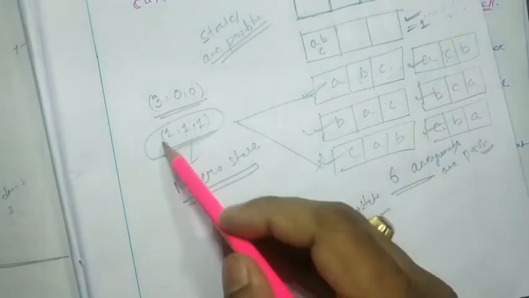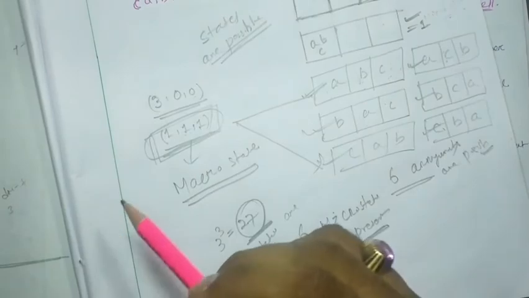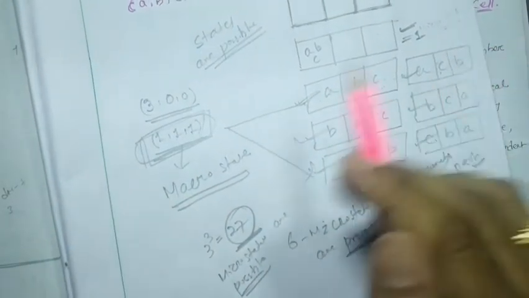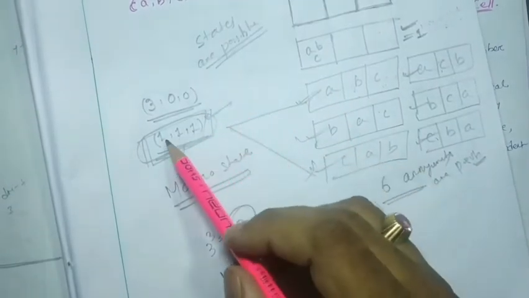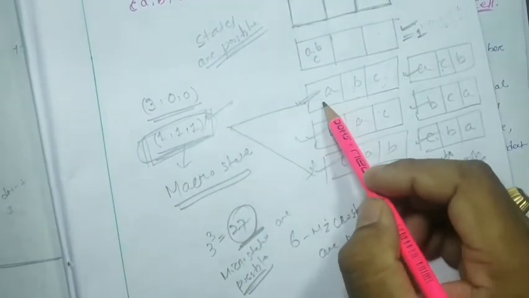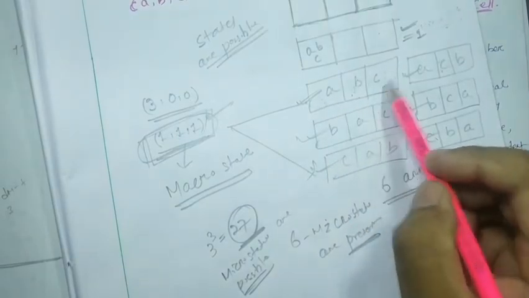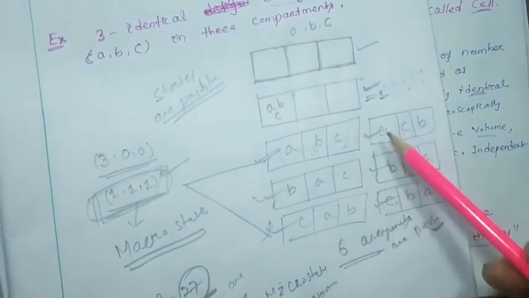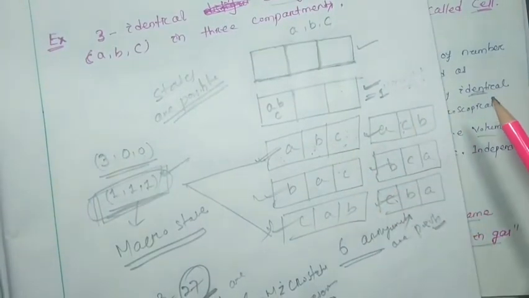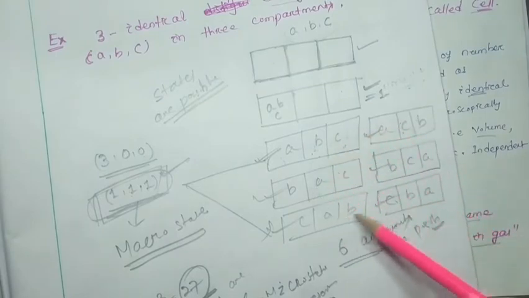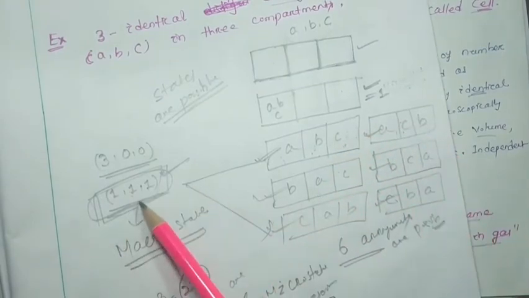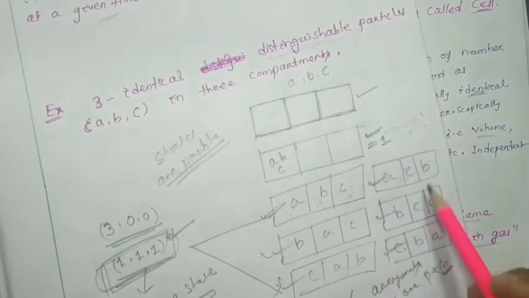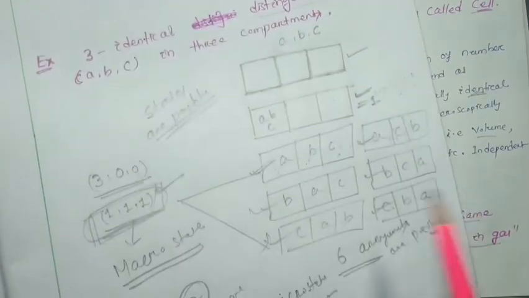So for a particular macro state, that means in which compartment how many particles are defined, here 1 1 1, one particle here, one here, one here, but the particles are distinguishable, so 6 combinations are possible. These are called the 6 microstates of this particular macro state. So for different macrostates, different microstates are possible.